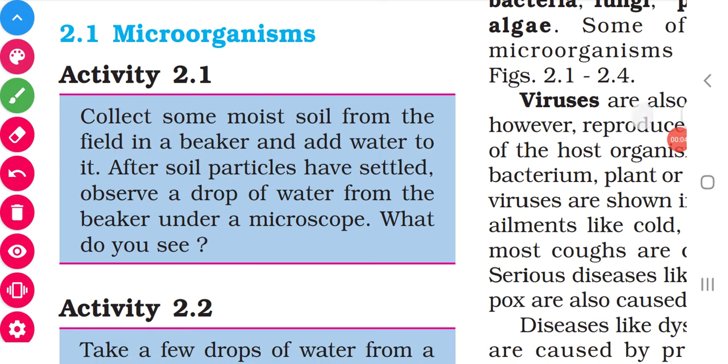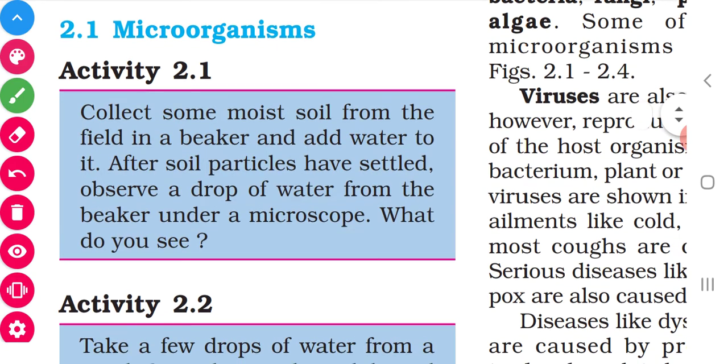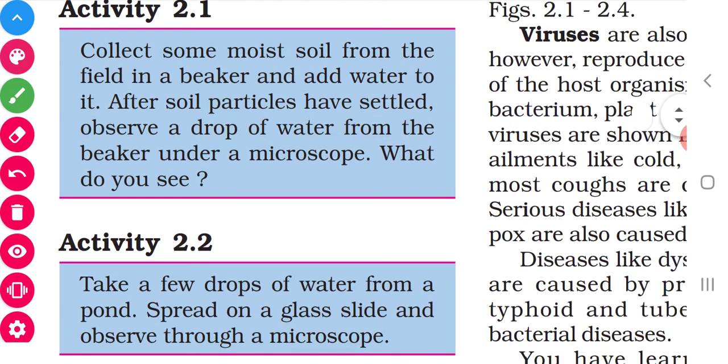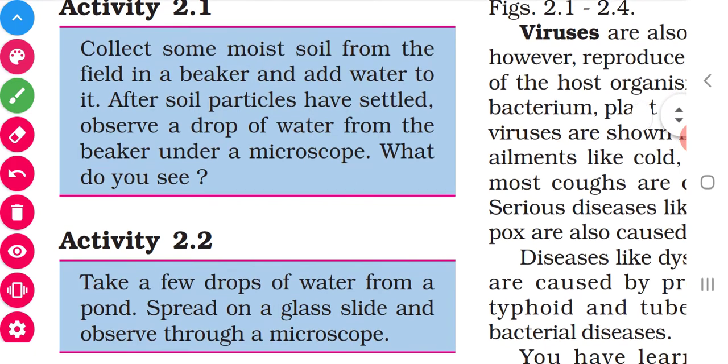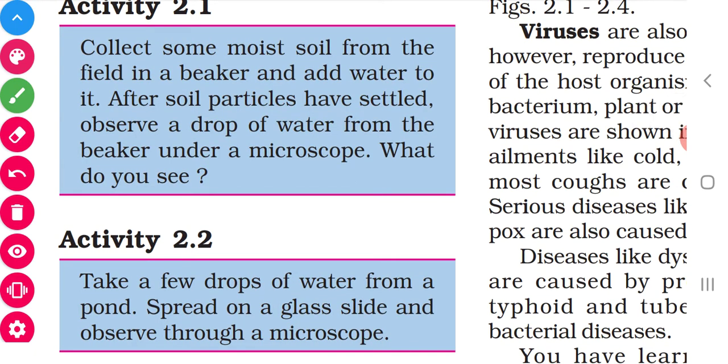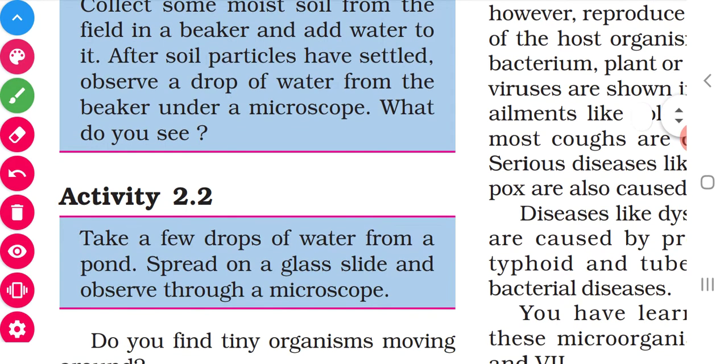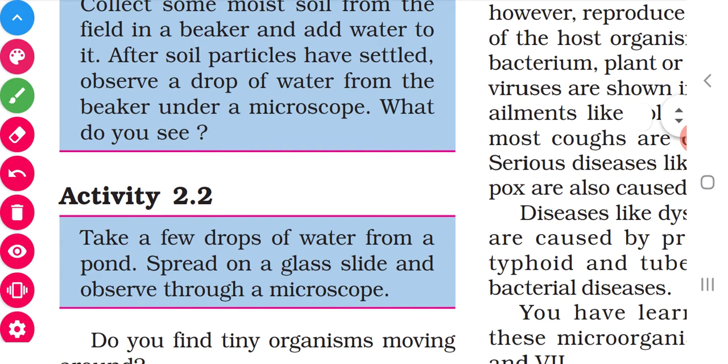Now let us go for the topic 2.1. Activity 2.1: collect some moist soil from the field in a beaker and add water to it. We have to allow the soil particles to settle, and we have to take a drop of this water and see it under the microscope. So what do we see? The soil contains many microbes, so we can see very tiny organisms in the microscope. We cannot see them with the naked eye. So that's why our parents used to say don't play in the soil.